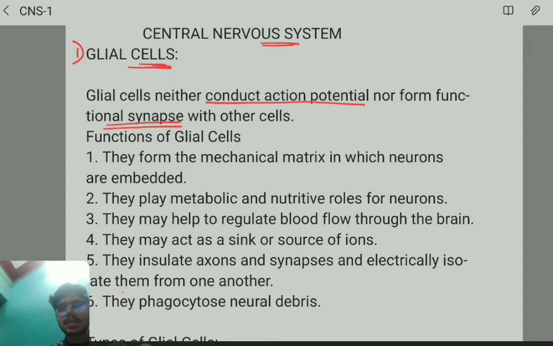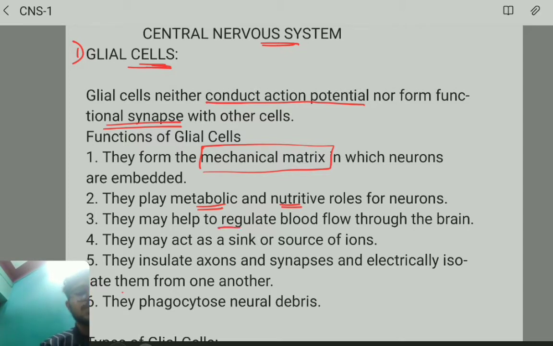These glial cells are not going to conduct action potential, or form any kind of synapse with the other cells. Then what is the function? They form a mechanical matrix where all the neurons are embedded. Next, they play metabolic as well as nutritive roles for the neurons, supporting them in both ways.